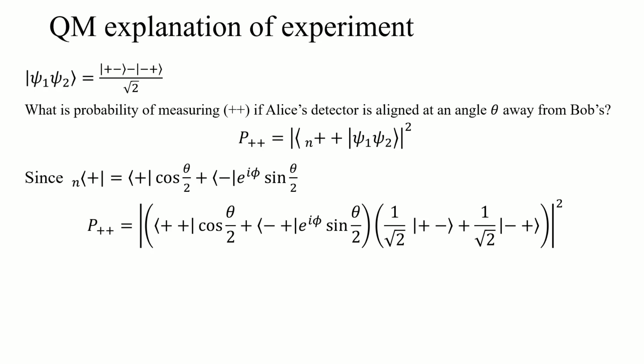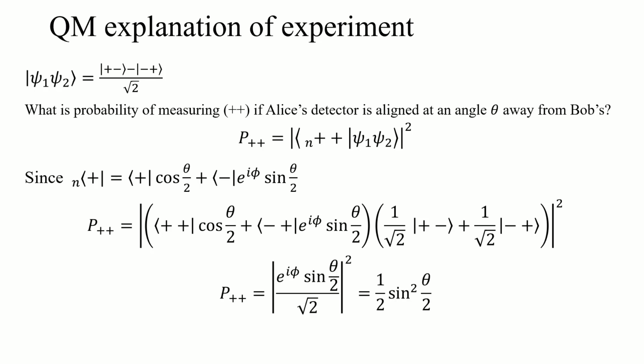And just like before, the inner product of a bra and a ket that are different is 0, and an inner product of a bra and a ket that are the same is 1. So if we do all that, we end up with the probability of measuring a spin up and a spin up, when Alice is in some direction n relative to Bob's detector, being 1/2 sine squared theta over 2, whatever that theta angle between their detector alignment is.